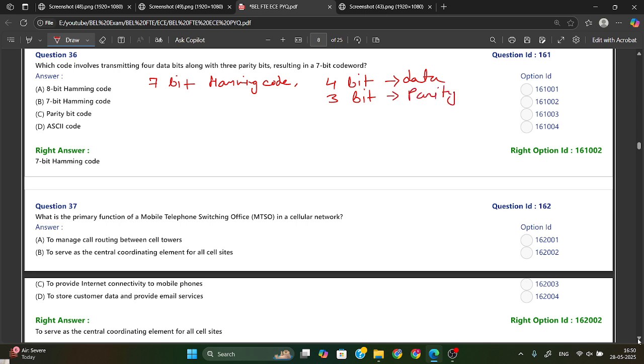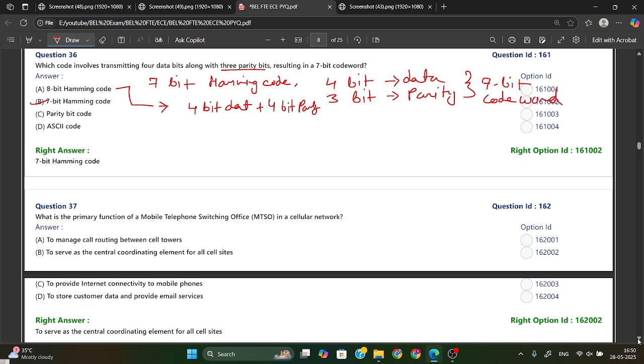Parity bit. 4 bits are data bits and 3 bits are parity bits. So the total 7-bit code word is called a 7-bit code word. Okay, so from here our 7-bit Hamming code will be the answer. If you see this 8-bit Hamming code, in it we have 4 bits of data and 4 bits of parity. So this will be wrong because here it is mentioned 3 parity bits.